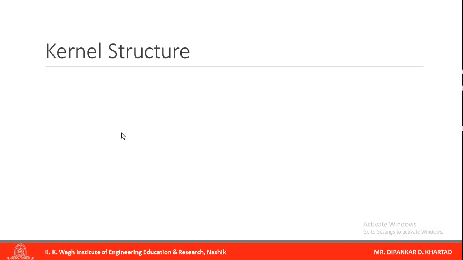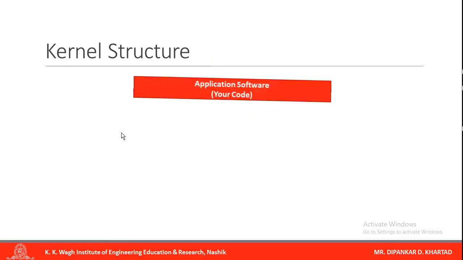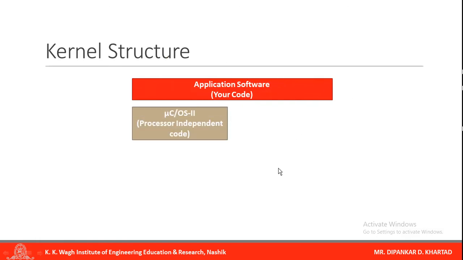Now we will see the kernel structure of MuCOS 2. First is your application software; you write your code in this region. Next is processor independent code, which is directly related to MuCOS 2; all the built-in functions are available there.